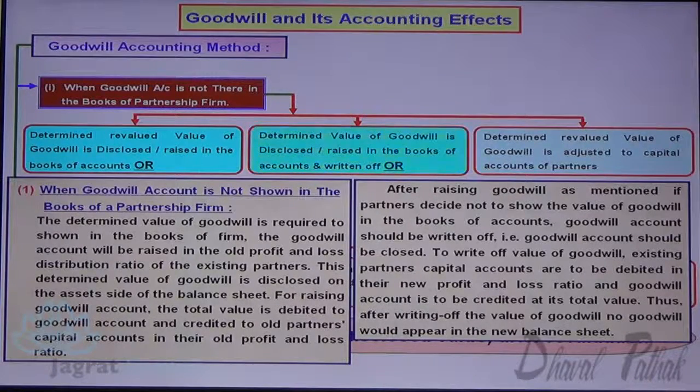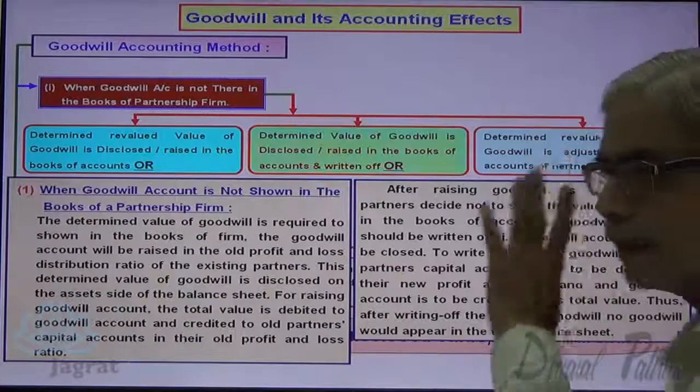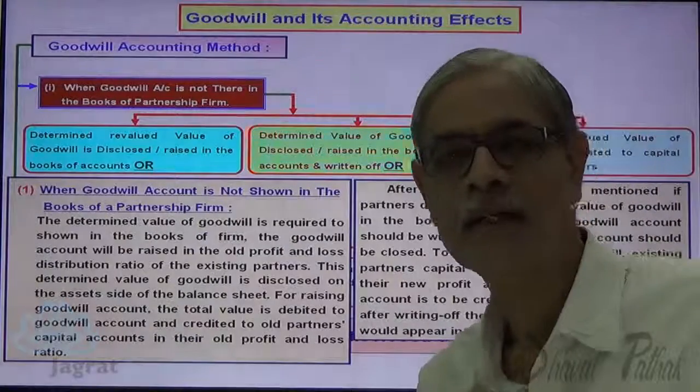To write off the value of goodwill, the existing partners' capital accounts are to be debited in the new profit sharing ratio, and goodwill account is credited at its total value. Thus, after writing off the goodwill, no goodwill would appear in the balance sheet. This is what I have read. Now let me apply it to the practical illustration.